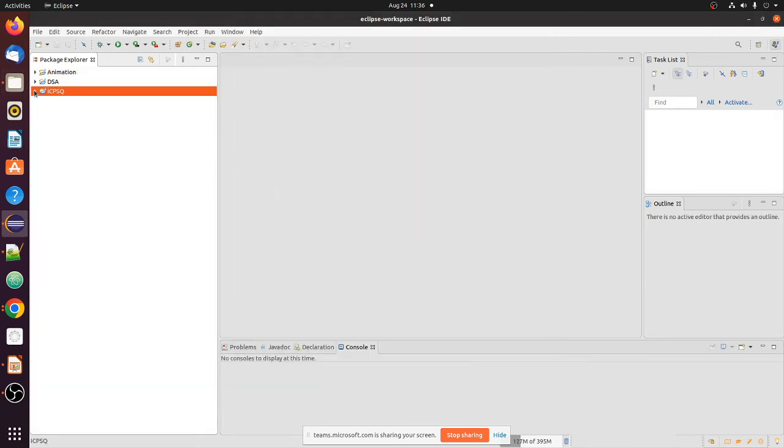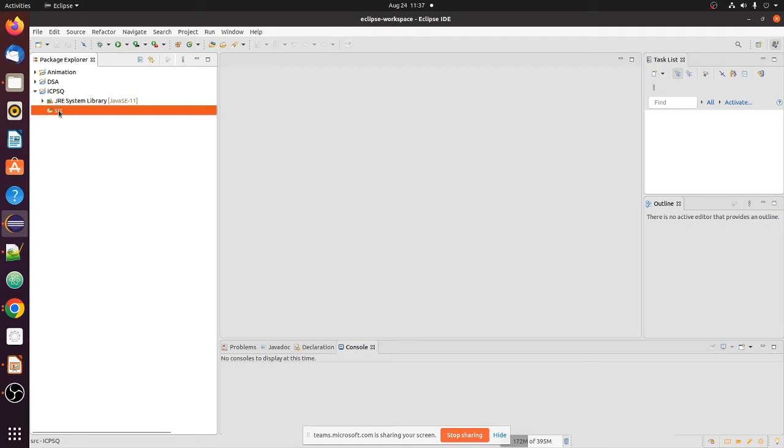Now you can see on the left panel, on the Package Explorer, the project has been created. Expand this, and there will be a folder src, and the JRE System Library will be there. This is the system library that is needed for all Java programs.